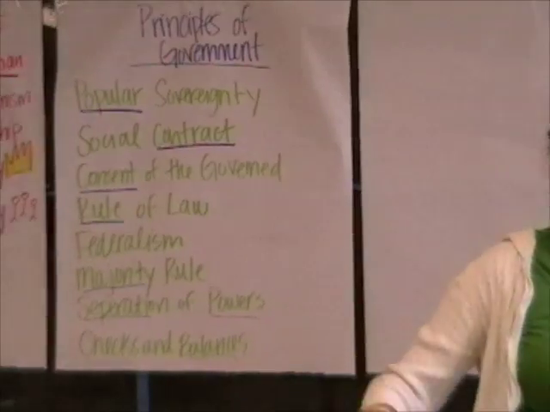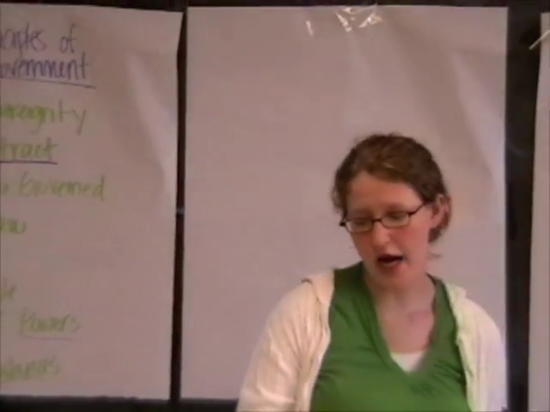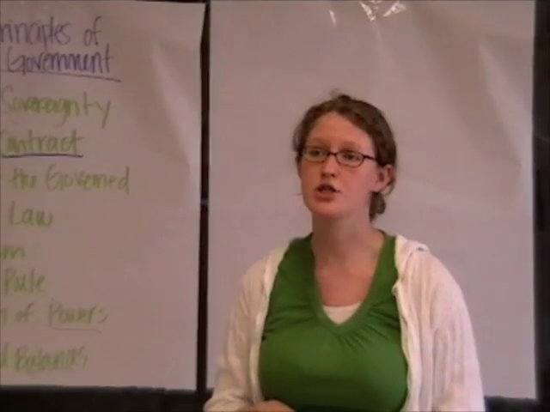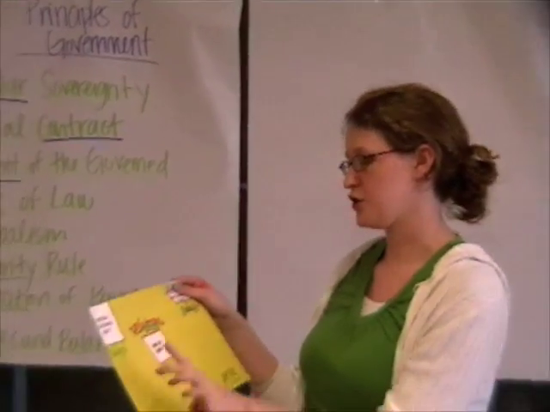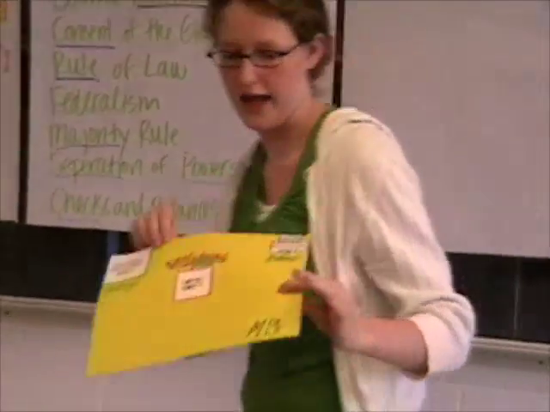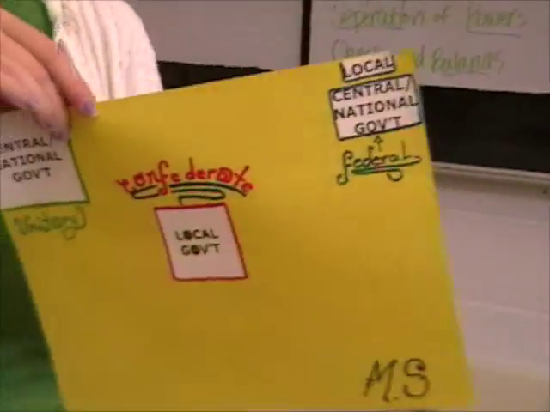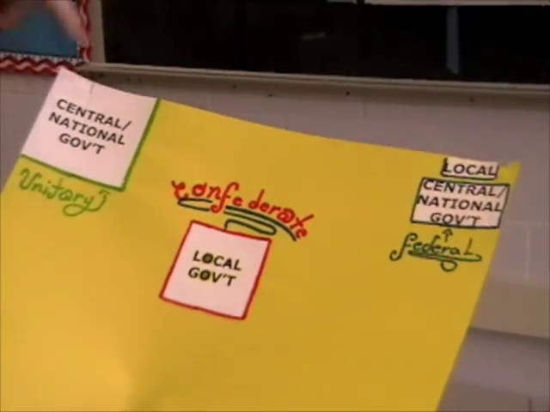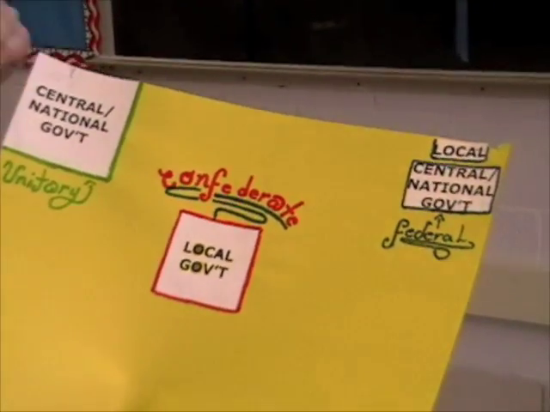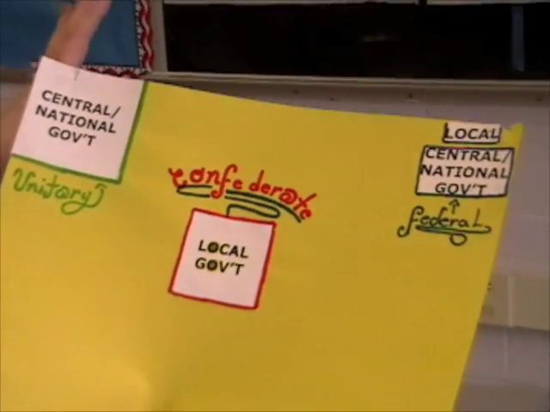Federalism. Federalism is this idea that there is shared power between the different forms of government. So there are three forms of government. There's unitary, confederate, and federal. And shout out to Michael Stewart for making this excellent little diagram. But in unitary governments, the central or national government, they're the ones who have all the power.